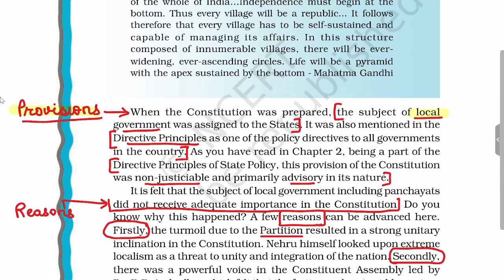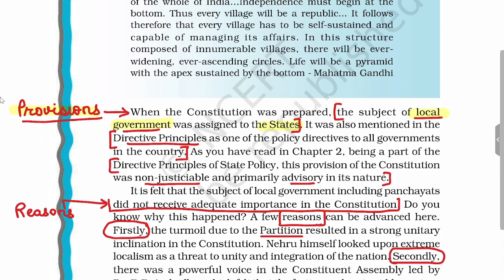The subject of the local government is assigned to state. There are three lists: union list, state list, concurrent list, and the fourth list is residuary list. Out of all these four lists, the subject of local government is in the state list. So state government has all the power to make law and implement it.